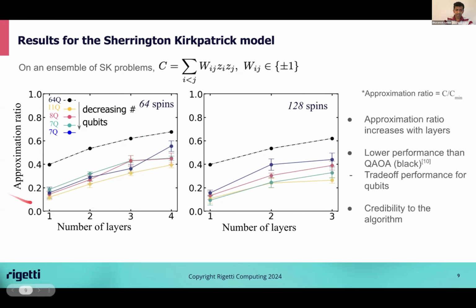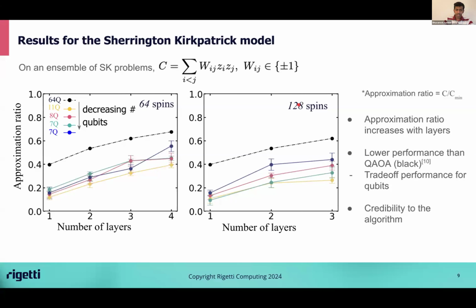Well, first we find that the approximation ratio increases towards 1 as the QAOA depth increases, and that's great. We also find that the approximation ratio for the qubit efficient encodings is smaller than the approximation ratio in the QAOA. Nevertheless, they are still competitive. The approximation ratio at depth 3 and 4, for example, is comparable with the QAOA's performance at depth 1 and 2, despite requiring many fewer qubits. We find similar trends for larger problems with 128 spins. Now, this is a toy problem that is paradigmatic in statistical mechanics, optimization, and computer science.